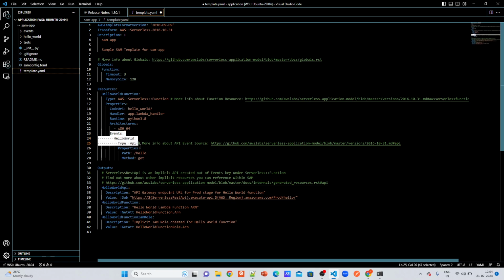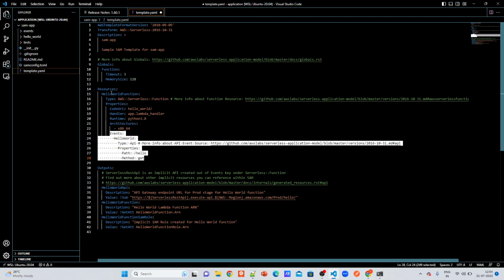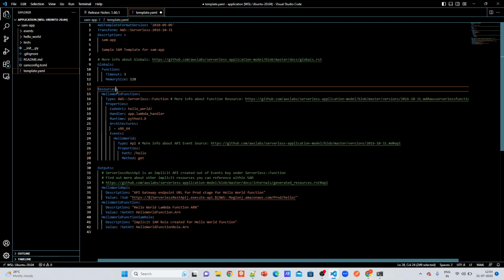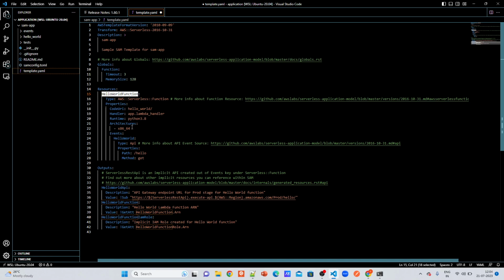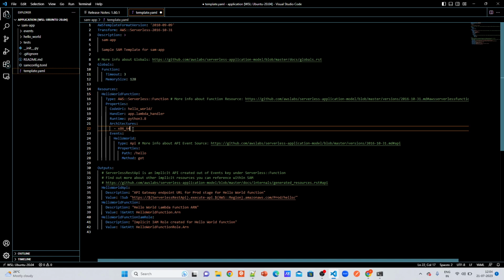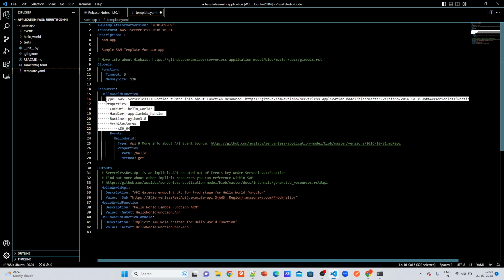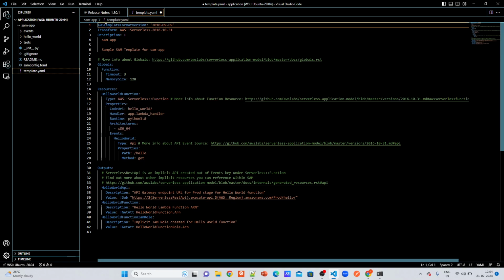And events is basically linking this lambda with this API, and this hello world function is the logical ID of this serverless function, which is the lambda function. This is the code required for creating lambda, and this is the code required for creating API gateway and linking with it. And if you see the starting, these are the template formation, and it is saying a serverless kind of transformation is required.